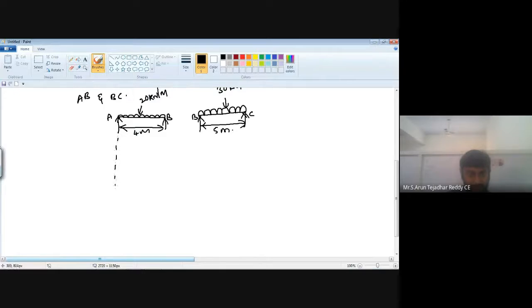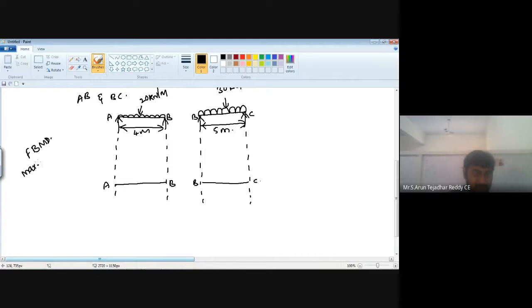So once extend this line, and here it is A and B. Here it is B and C. So here the first step is the free bending moment diagram, or else we can say it as a maximum bending moment diagram also.